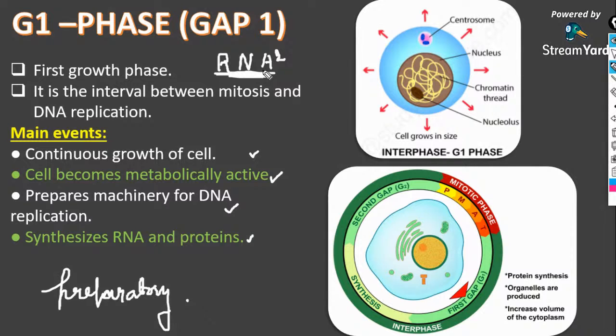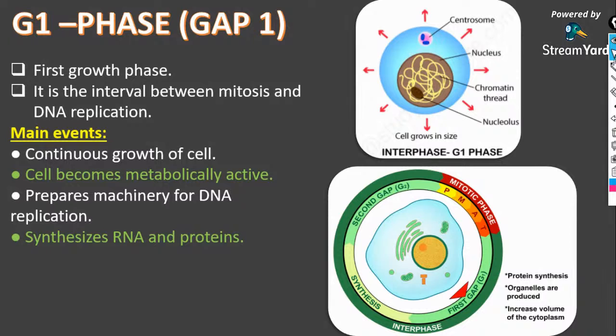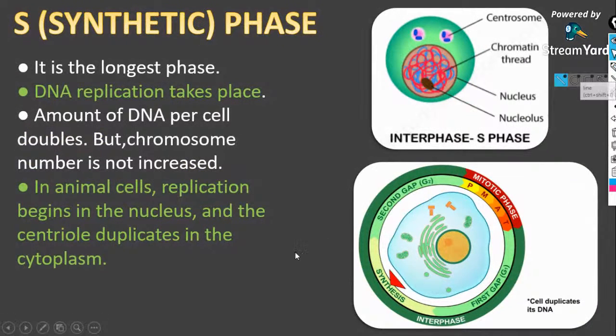Do not write that in the exam. It's a code for you all to learn, because where RNA synthesis occurs, where ATP synthesis occurs, all those things are asked for the NEET examination. I have given such a code. This is all about the G1 phase. It is the post-mitotic phase, that occurs after M phase. Clear? Yes, adenosine triphosphate is known as ATP, Harshita. Good. Next is the S phase.